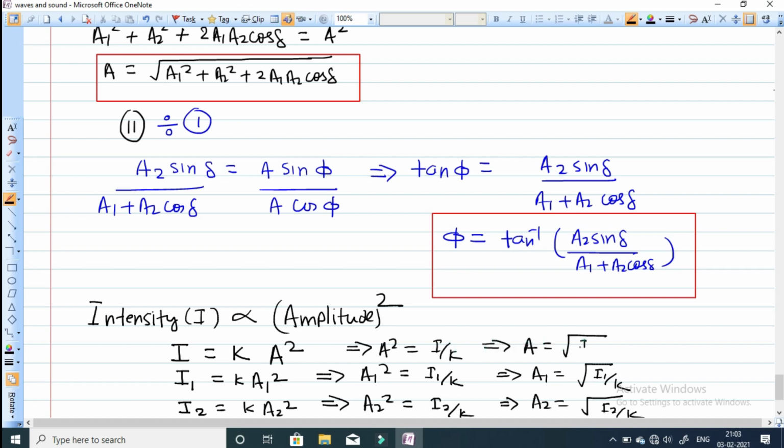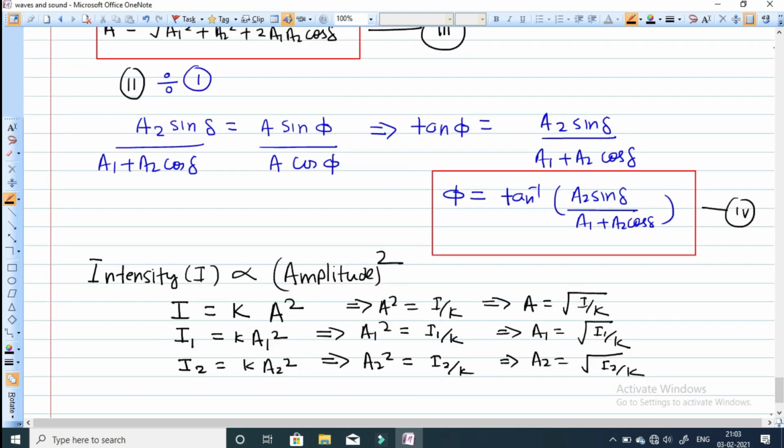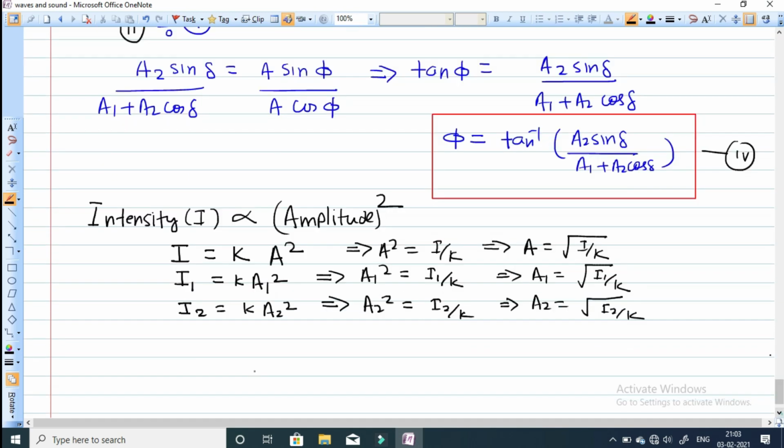Now coming to this equation. Suppose this equation I'm writing equation 3, and this equation is equation 4. So from equation 3 we have obtained the expression of amplitude. A is equal to under root a1 square plus a2 square plus 2 into a1 into a2 into cos of delta.